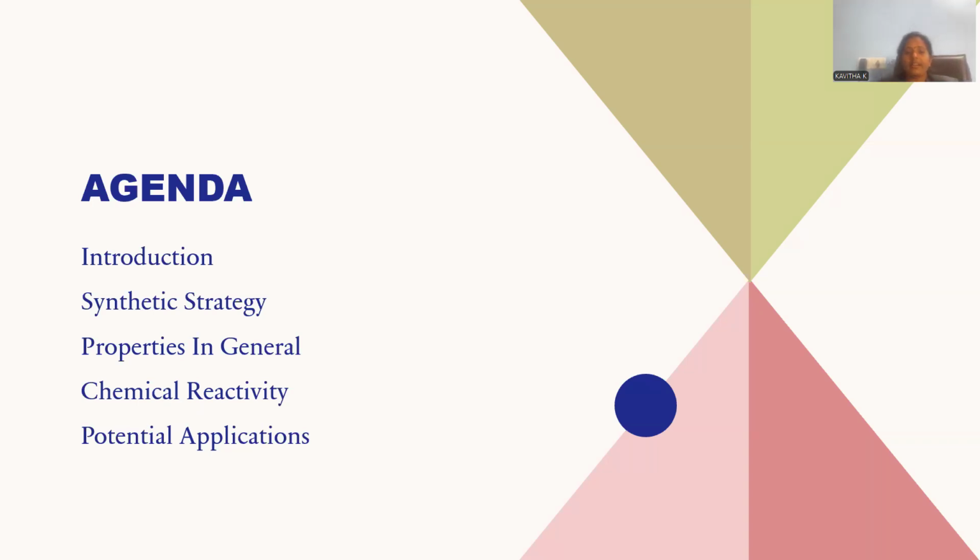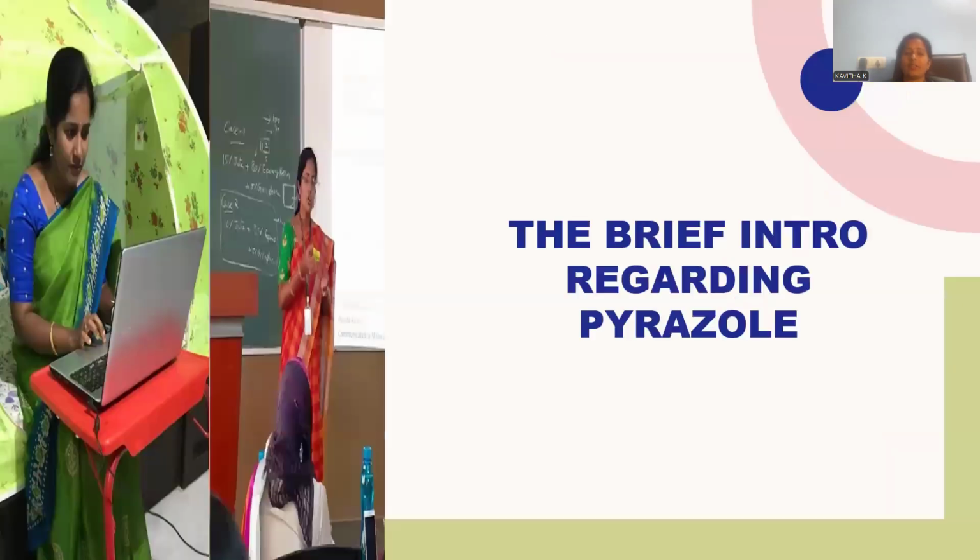Pyrazole is a key precursor for the synthesis of many heterocyclic systems, so chemical reactivity plays a vital role. Eventually we will go through potential applications of pyrazole. After the synthesis, we need to find its application. Without application, any compound would go to waste, right? Applicability adds importance and significance to the compound, so potential applications will be discussed in detail. This is the way we are going to discuss the session regarding the pyrazole molecule.